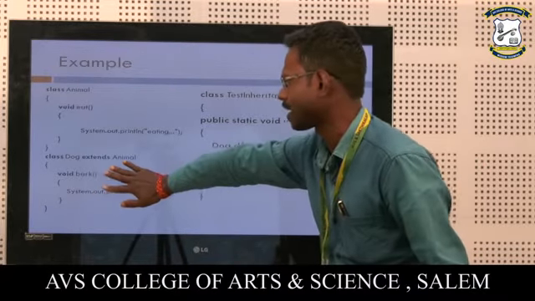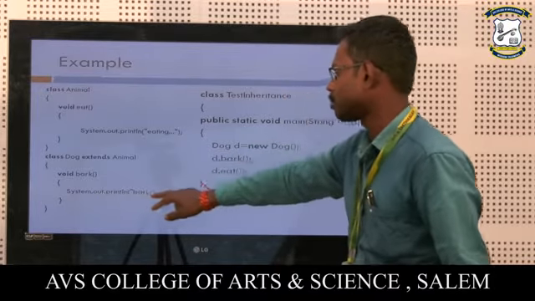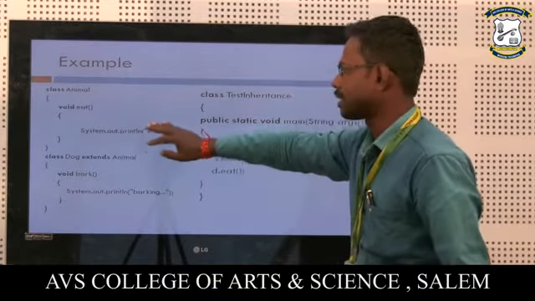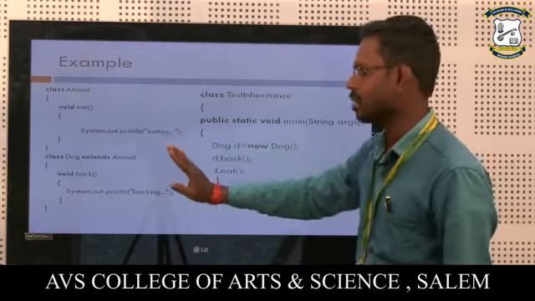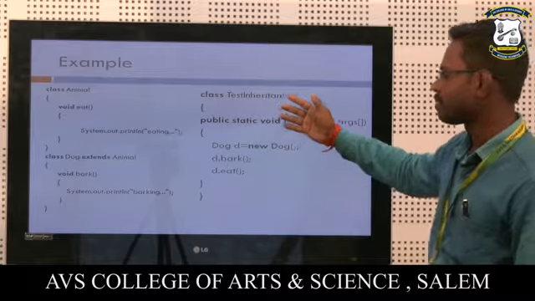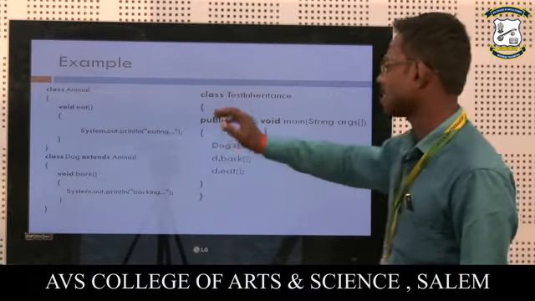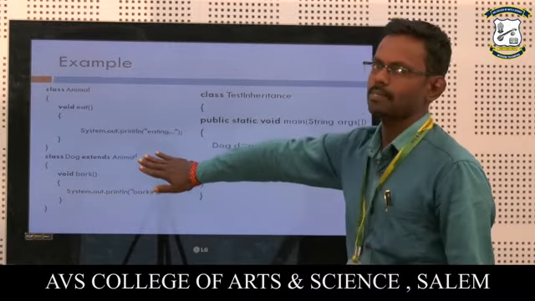Here I have created another function, bark. Here I have printed barking. Here I have printed eating. That's all. This is a sample example for inheritance. Here I have created the main function for executing the program. Here I have created an object for the derived class, not for the base class.